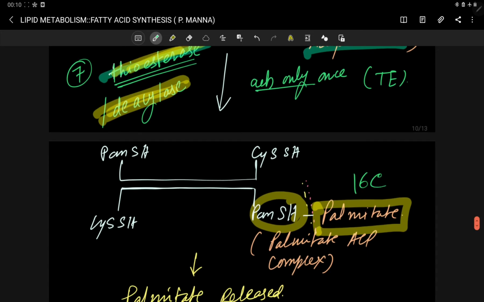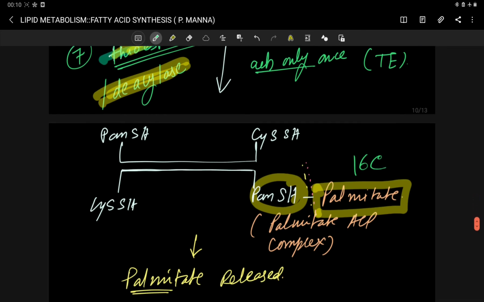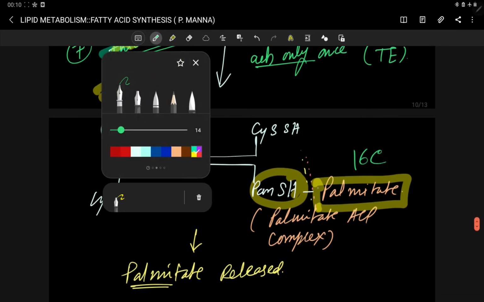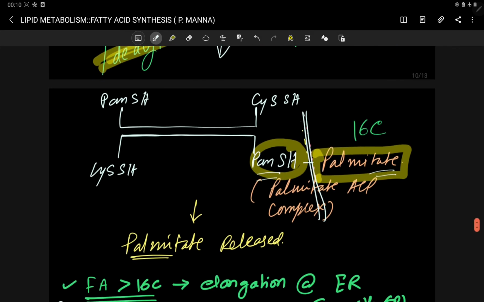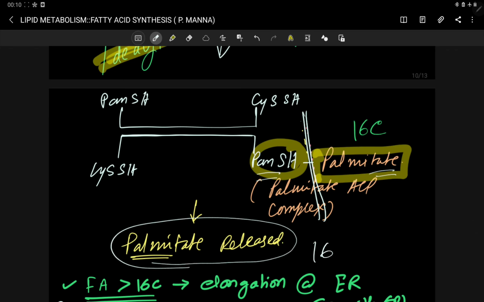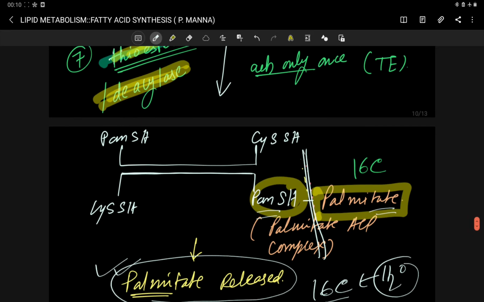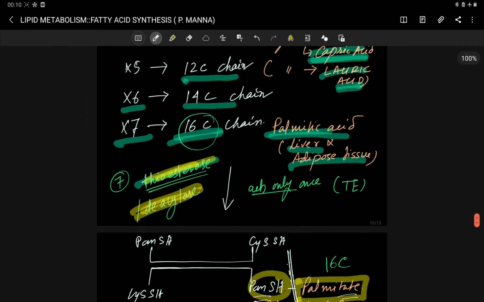This enzyme cleaves the bond between the PAN end and the palmitate, and palmitate, the 16 carbon chain fatty acid, is released in its ionic form. Palmitate is released, and it absorbs one H2O, and after hydrolysis it is formed into palmitic acid. So this is the machinery of fatty acid synthesis.